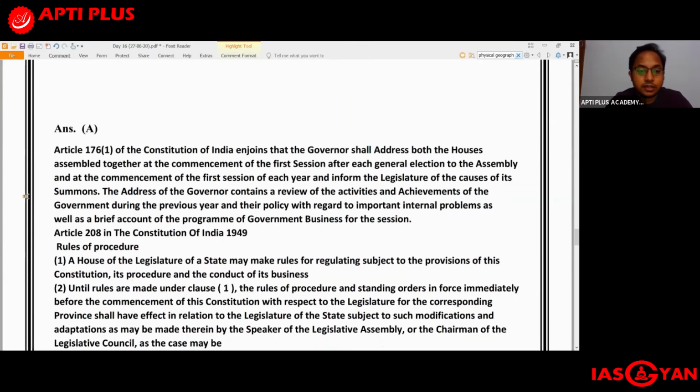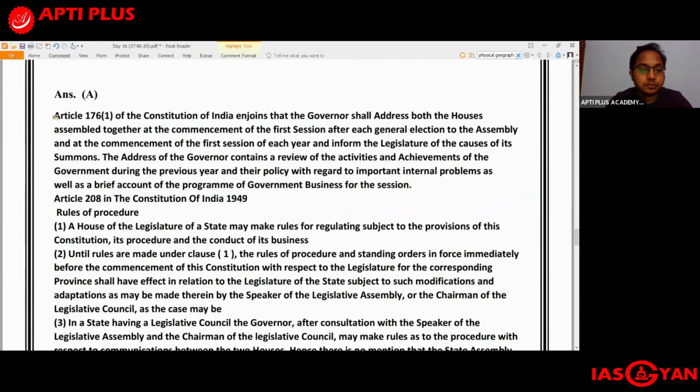And let us look at the explanation part. Article 176 part 1 of the Constitution of India enjoins that the governor shall address both the houses assembled together at the commencement of the first session after each general election to the assembly and at the commencement of the first session of each year, and inform the legislature of the causes of its summons. So Article 176 part 1 talks about the fact that the governor shall address both the houses.